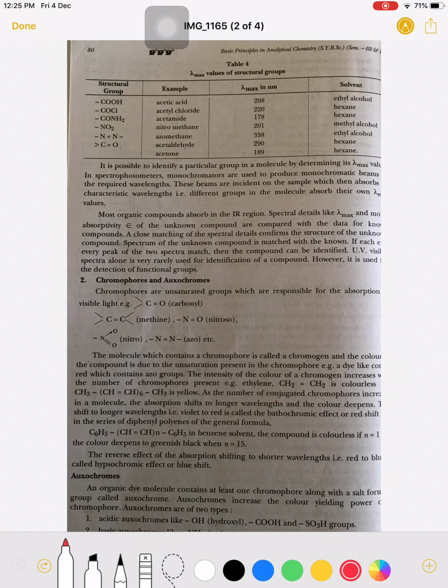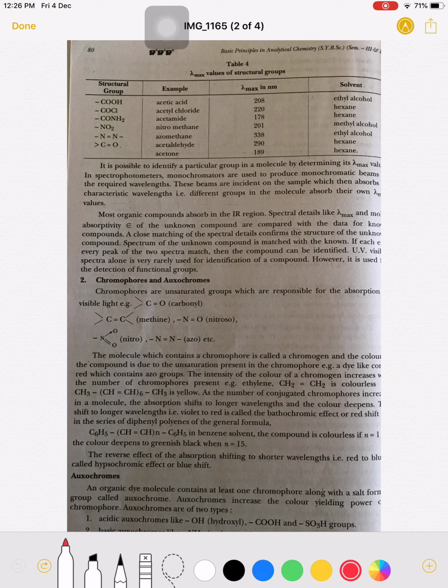Then by use of that we can easily identify which functional group is present in the molecule, and so the structure of that organic compound. So this is the first application of UV visible spectroscopy, that is identification of structural groups in the molecule.